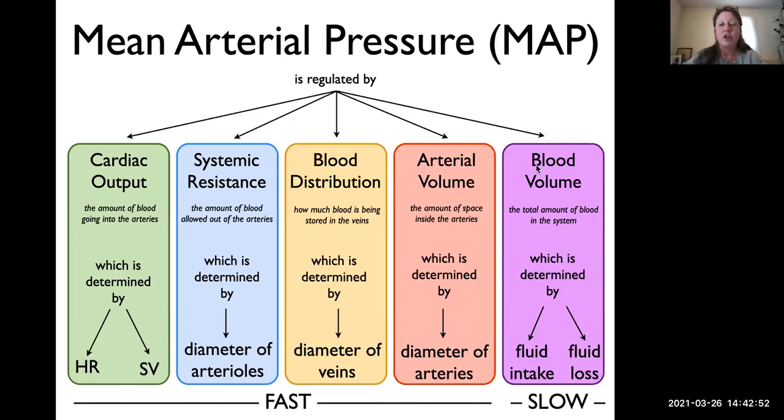It takes a much longer time to adjust blood volume than it does to adjust these other four mechanisms. So these are known as the short-term or immediate regulators of mean arterial pressure, whereas adjusting blood volume, either by producing more or less urine, takes longer and is a slow or a long-term response to mean arterial pressure and restoring it. Our bodies use both in order to maintain mean arterial pressure at or around a set point.